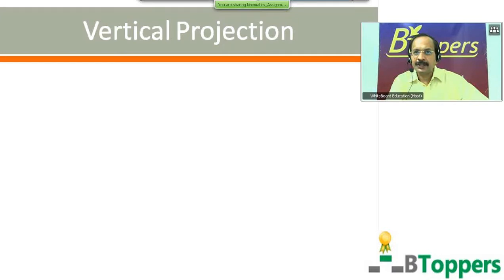The velocity of the body will be directed vertically upwards at any instant before it reaches the highest point. But the acceleration of the body will be directed vertically downwards. If it moves only under the influence of gravity after projection, then the acceleration of the body can be taken as equal to the acceleration due to gravity, which acts vertically downwards. So if we give positive sign for the initial velocity and displacement, which are directed vertically upwards, we can give negative sign for the acceleration directed vertically downwards.